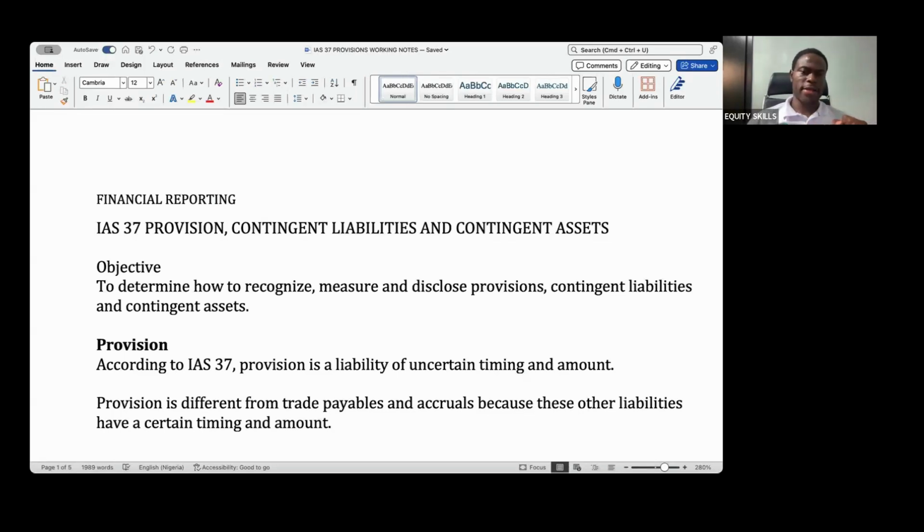So again, let's trickle down to trade payables and accruals. Are they the same? Can anyone tell me the difference between trade payables and accruals? Anybody?